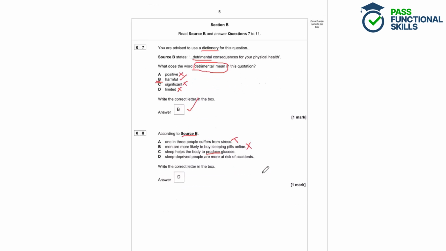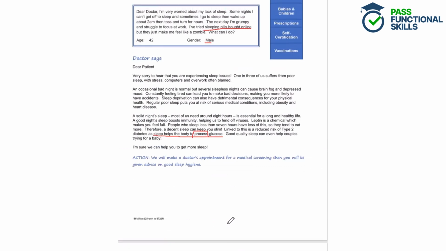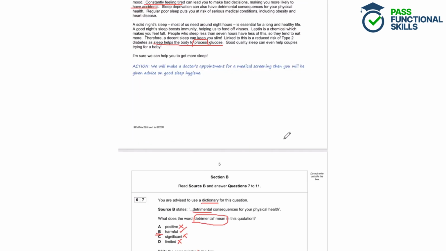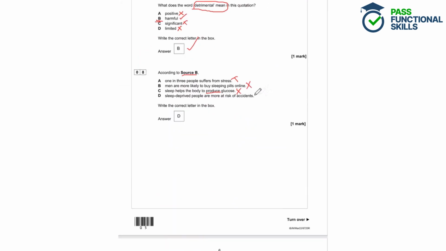So process means that the body is using glucose. Produce means that the body is making glucose. So that's incorrect. And then D, sleep-deprived people are more at risk of accidents. Now, we can see that this is correct because constantly feeling tired can make you more likely to have accidents. So the correct answer here is D.